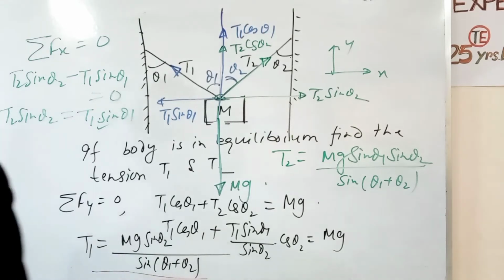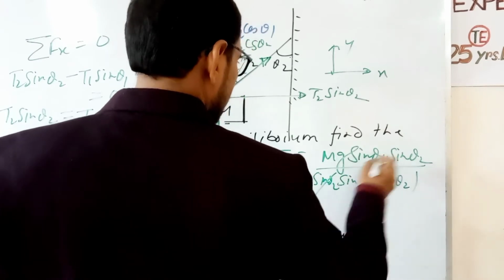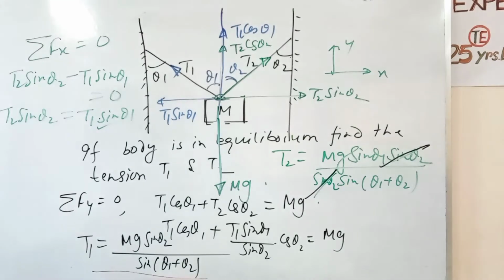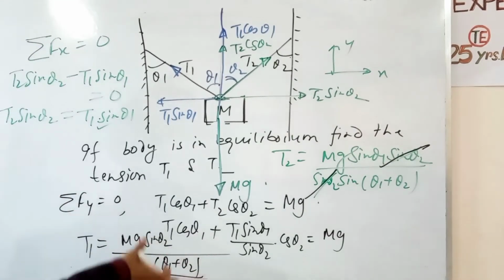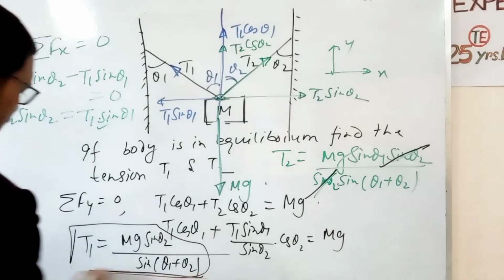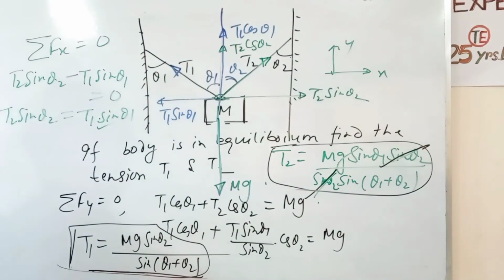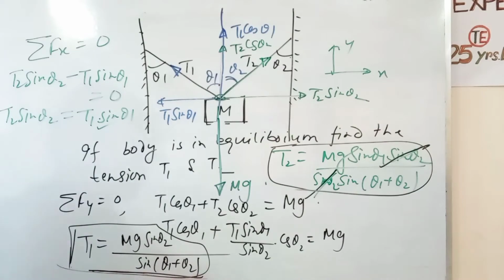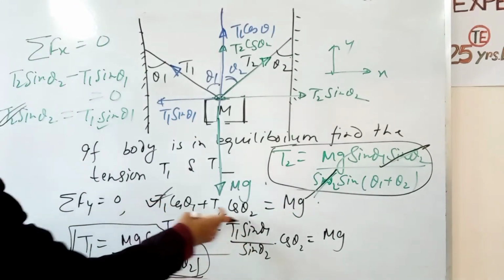T2 equals T1 sin θ1 by sin θ2. Now cancel sin θ2, and we get mg sin θ1 over sin(θ1 plus θ2). So T1 equals mg sin θ2 over sin(θ1 plus θ2). You can remember this result. For an MCQ, you just put θ1 and θ2 here and you get the answer T1 and T2. Or if you cannot remember this result, then you can write the equations of equilibrium.